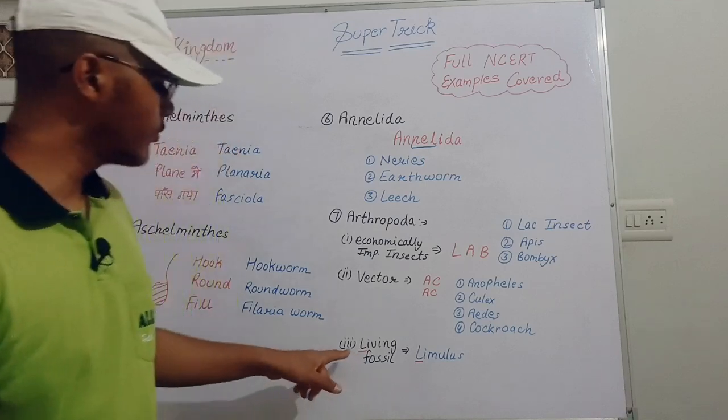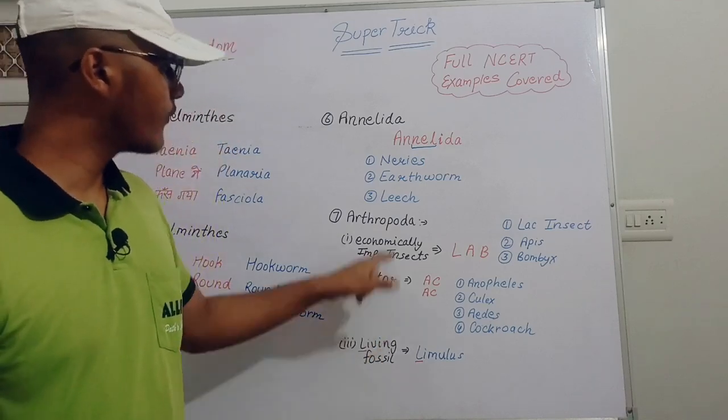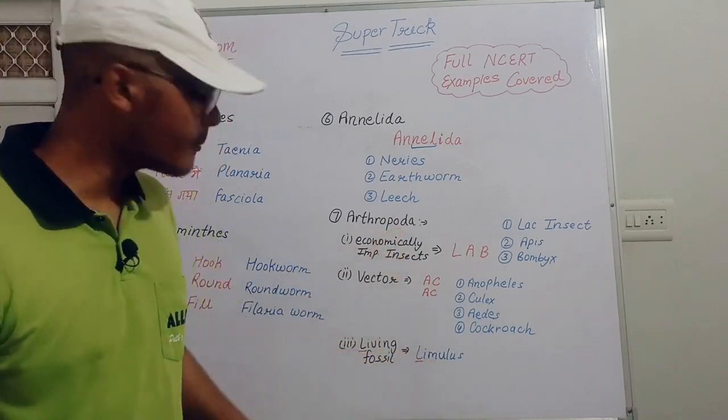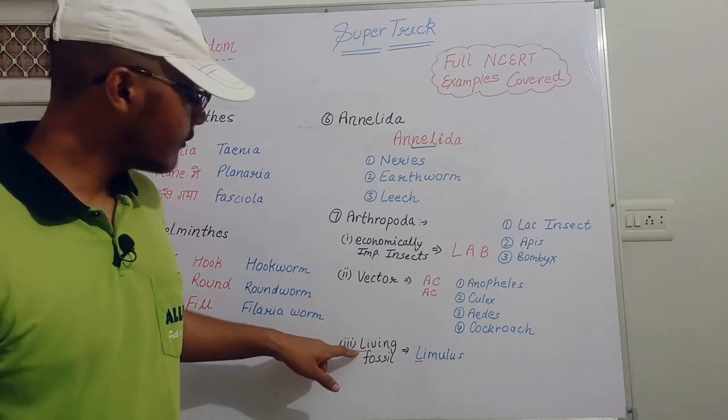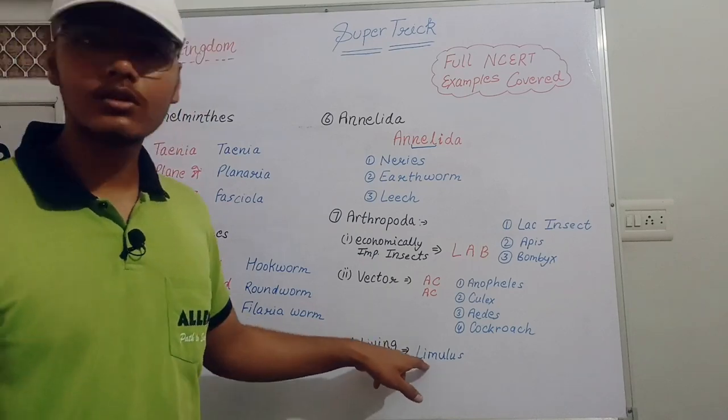Very easy for us. Let's move toward the living fossil. The living fossil of the Arthropoda is Limulus. How will you remember this? By the letter L. Living fossils start with the letter L, so Limulus is also starting with the letter L.